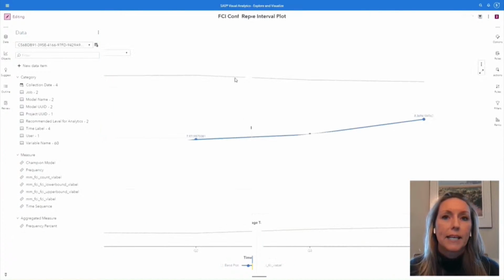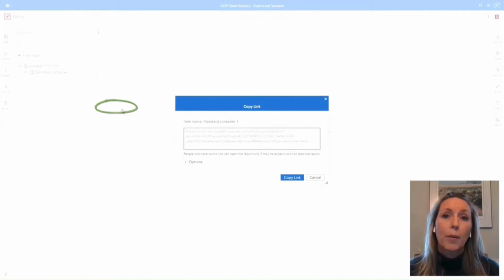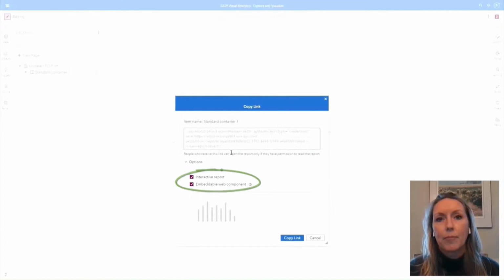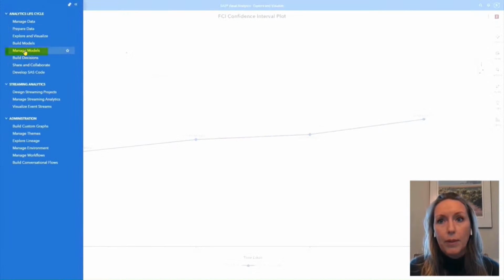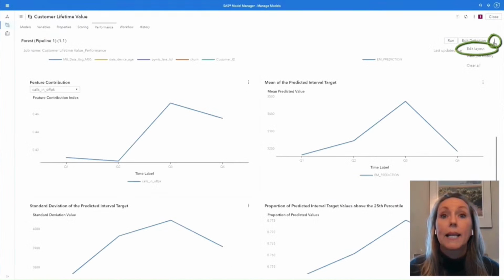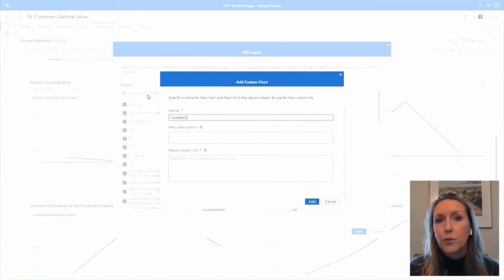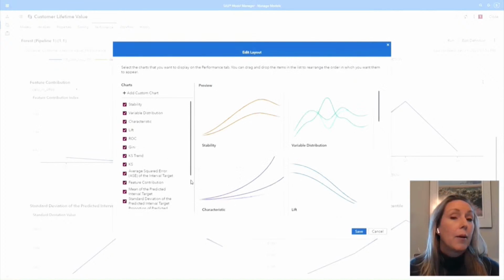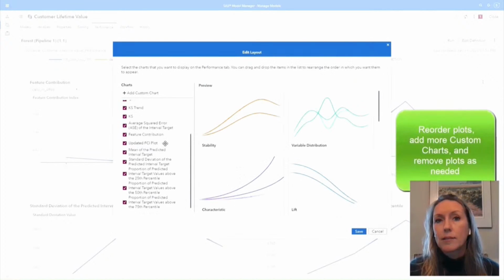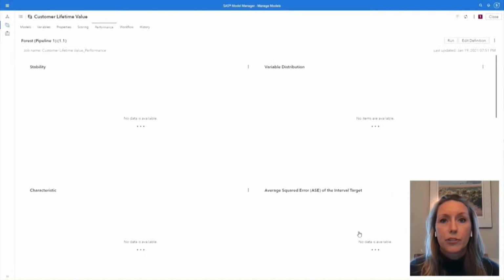Now it's really easy to go ahead and add in custom models from VA. Go ahead, take that data that you're looking for, incorporate it as an embedded web component using the VA SDK. If you go into Model Manager, you'll notice that we have a new capability where you can do an edit layout. This gives you a chance to go ahead and add in those new custom plots. Just drop in the code directly there, copy it, move the tables around, unselect, select, modify things as needed, and then just simply hit save.